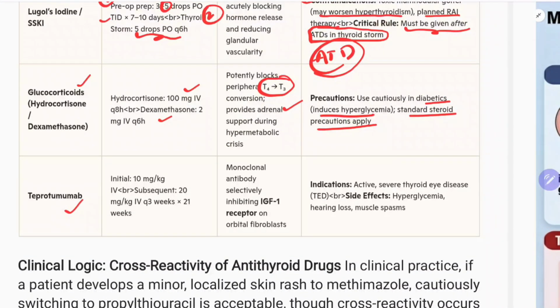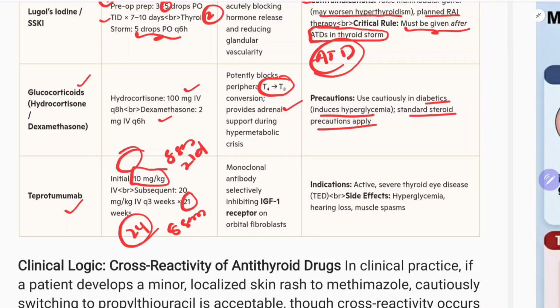Next thing is teprotumumab. The dose is 10 mg per kg IV, then subsequently 20 mg per kg IV every 3 weeks for 21 weeks. For 21 weeks, nothing but 8 doses. You can say there are 21 weeks or 8 sessions. So 8 times 3 is actually 24.